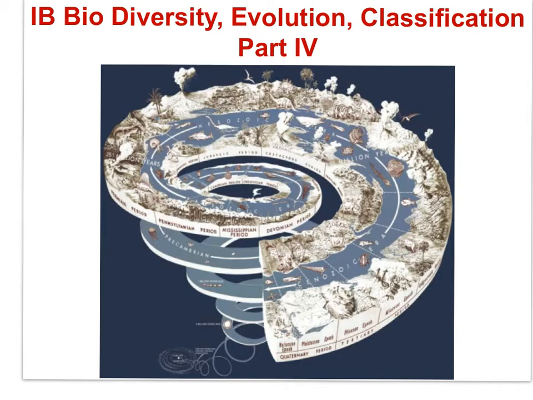IB Bio Diversity Evolution Classification Part 4 will focus on plant and animal diversity with an introductory section on the characteristics of prokaryotic cells and then the characteristics of protists and fungi kingdoms within the eukaryote domain. The essential idea is species are named and classified using an internationally agreed upon system.